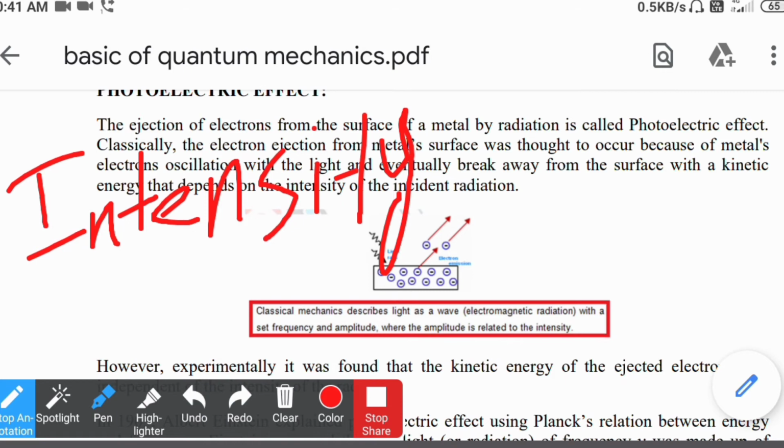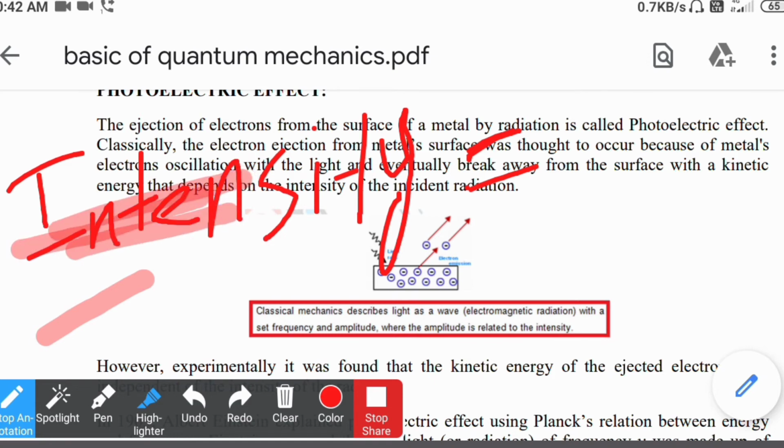So what is the difference between energy and intensity? Higher energy means that the wavelengths or frequencies are different for the two radiations. And what do you mean by one intense radiation? Here you can see this is a light red color and this one is a dark red color.